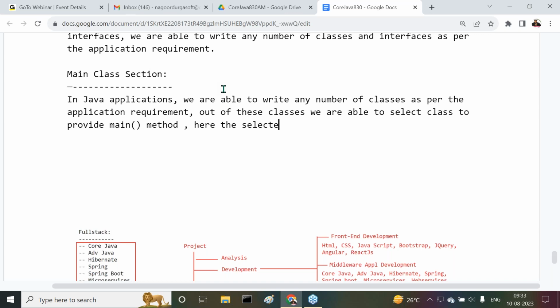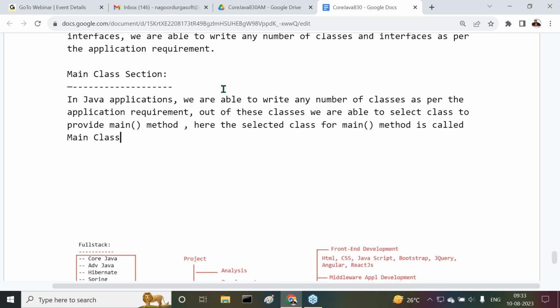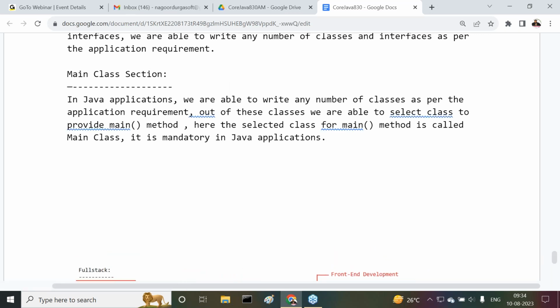Here the selected class for the main method is called the main class. It is mandatory in Java applications. Why is it mandatory? The main method is mandatory in Java programs. That's why the main class is mandatory.